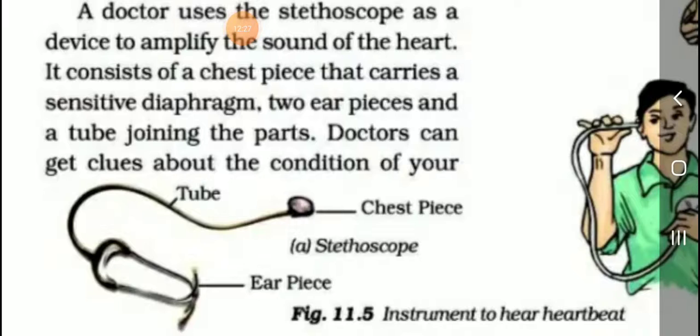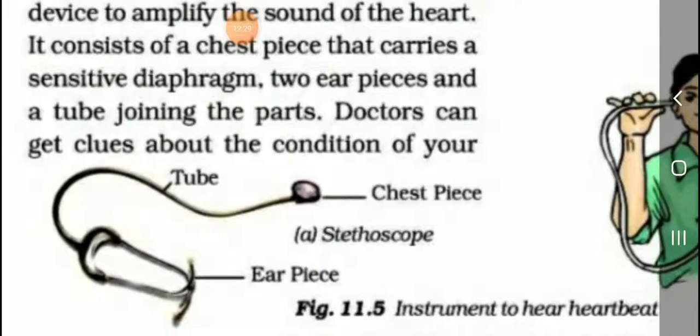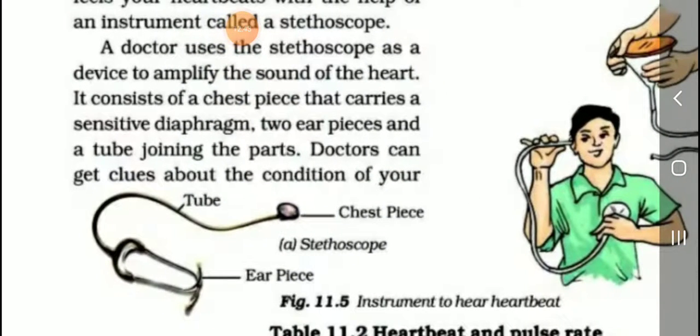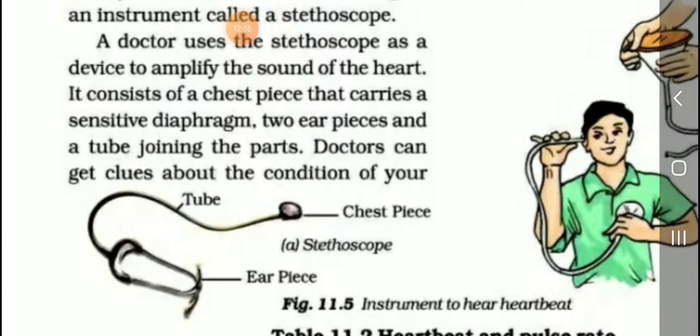See the picture, students. This is a stethoscope. Tube, chest piece, earpiece. All of you see this stethoscope. A doctor uses the stethoscope as a device to amplify the sound of the heart. It consists of a chest piece that carries a sensitive diaphragm.